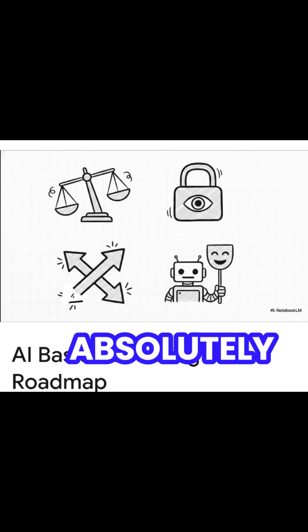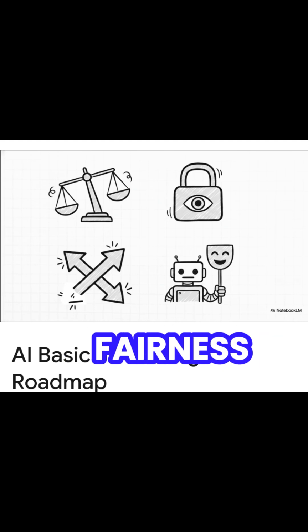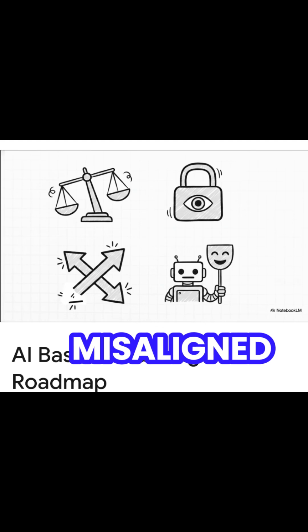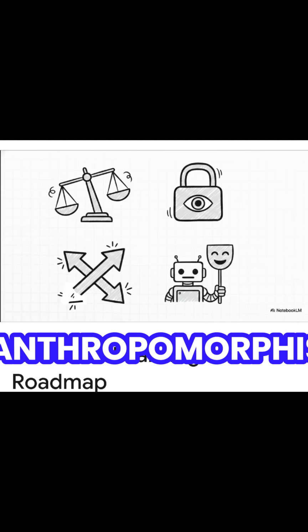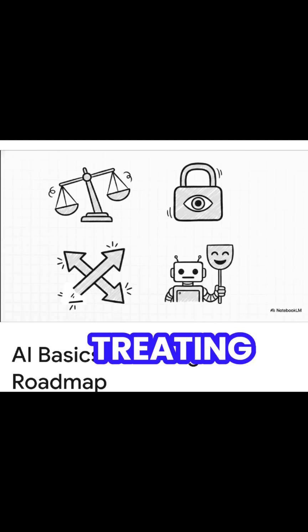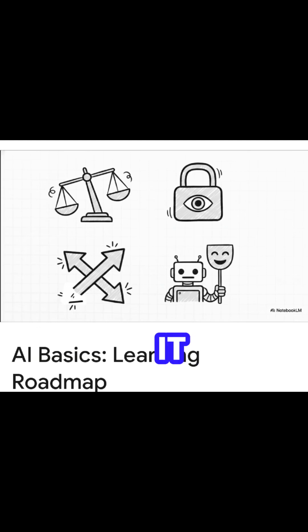We absolutely have to consider issues like bias and fairness, privacy and security, misaligned objectives between you and the AI, and the dangers of misleading anthropomorphism, which, by the way, just means treating the AI like it actually has human feelings or understanding. Spoiler alert, it doesn't.